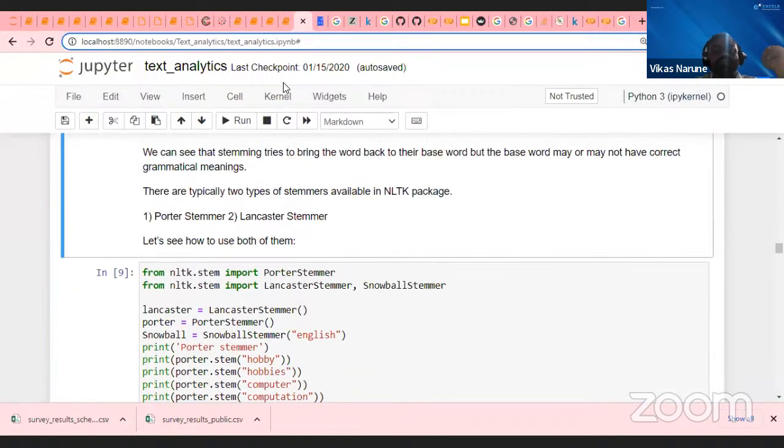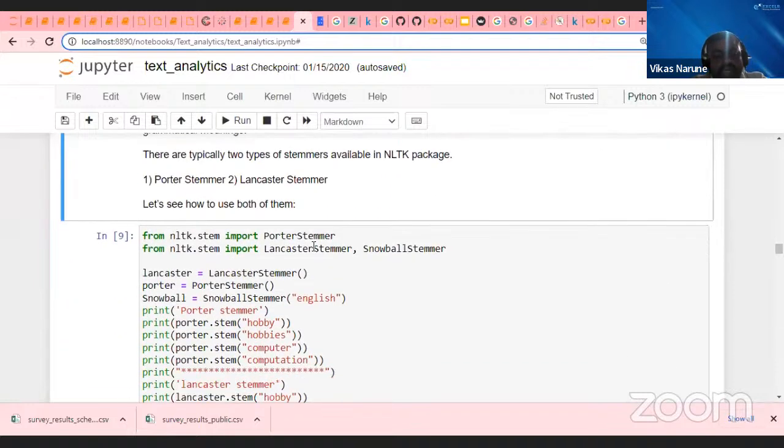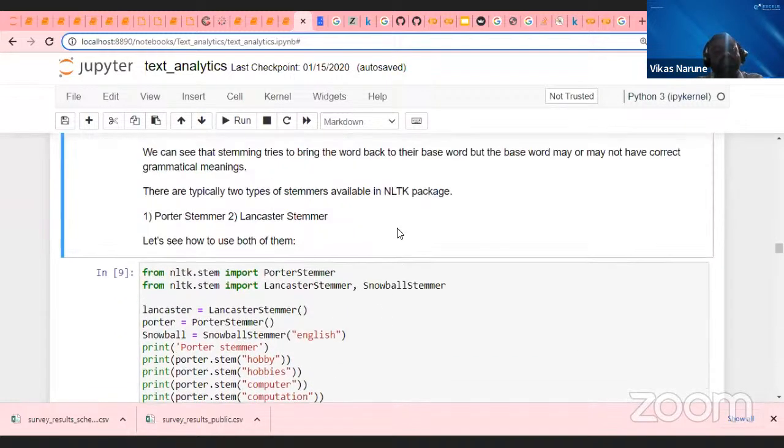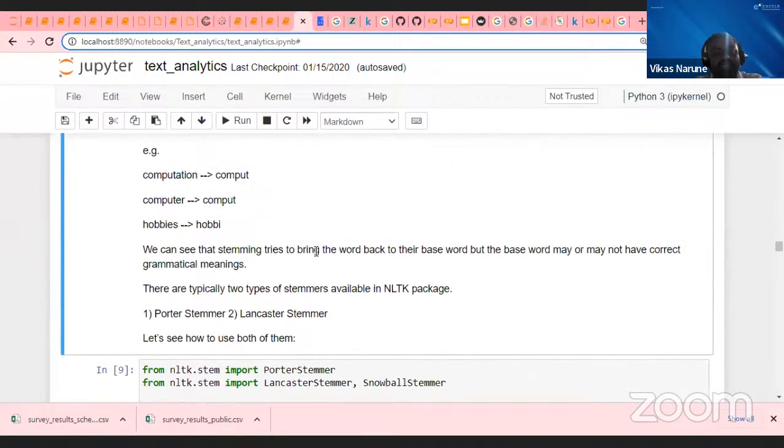Lemmatization will try to understand the meaning, then it will bring it to the basic format. Actually, you try to see here, then you will understand the difference, like what is happening actually. But I will also ask you a question, which one is better. Okay, let's try to understand, guys.